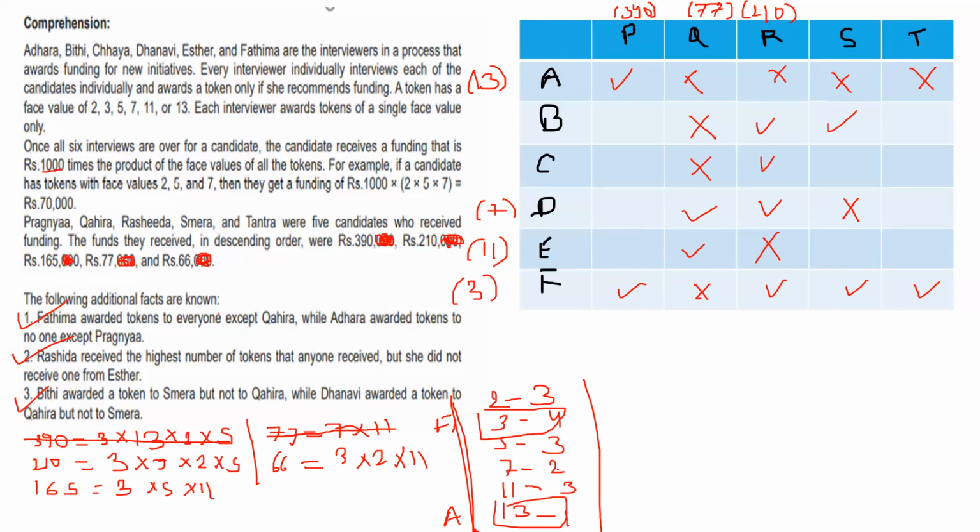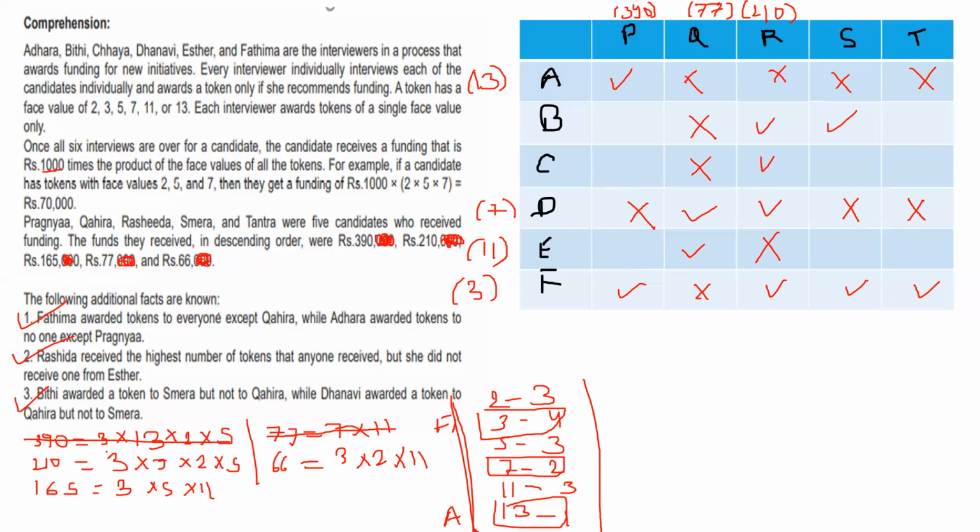So 7, the number of ticks for 7 are 2. You can see here now the number of ticks for 7 are 2. So 1 tick, 2 tick, remain all will be cross. The number of ticks for 11 are 3. We have 1, 2 more, we don't know where. We know where. Just a second.